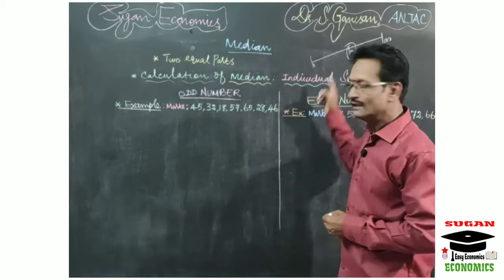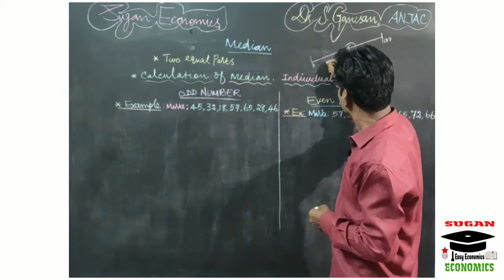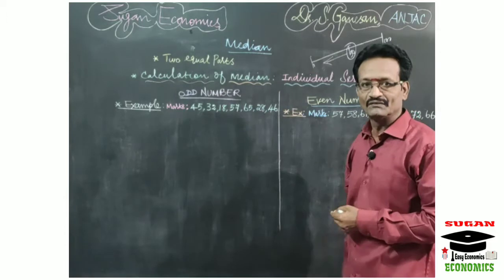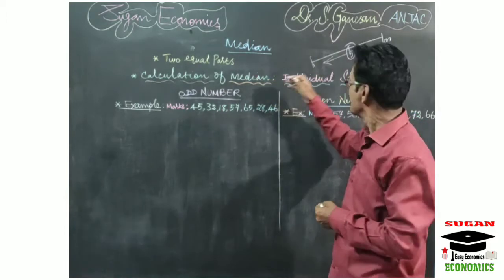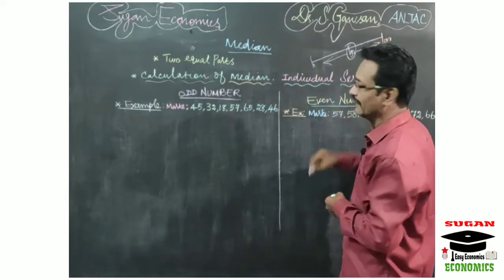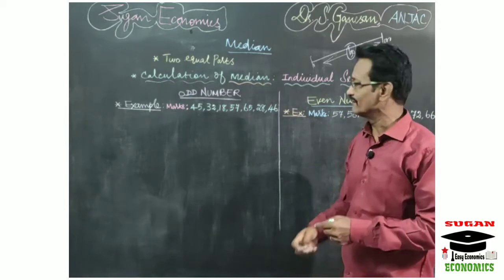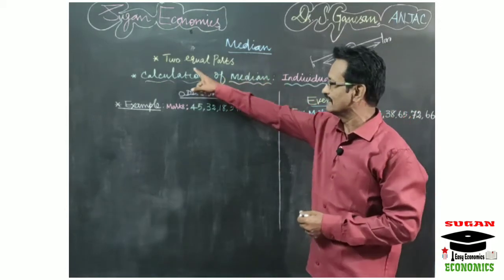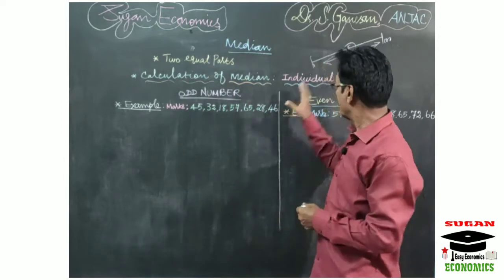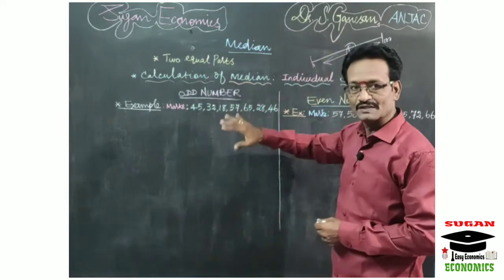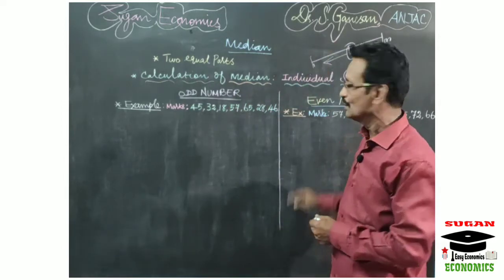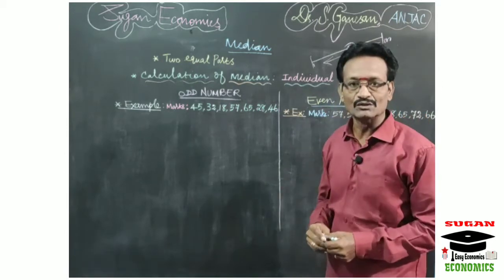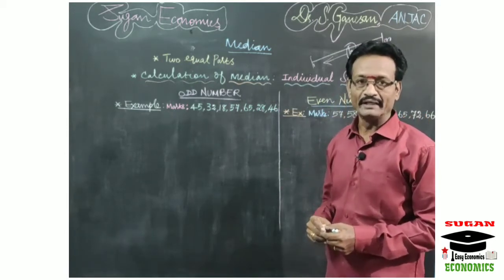You take the values on the left hand side of 50 as lesser values, and the right hand side as the greater values. Because of that we say median divides the series into two equal parts, and one part consists of the values lesser than the median value, and the other part consists of the values greater than the median value.